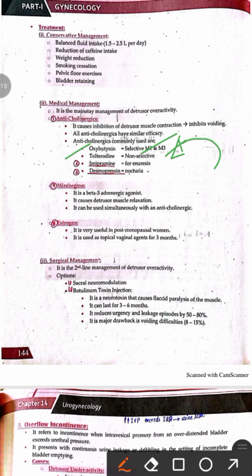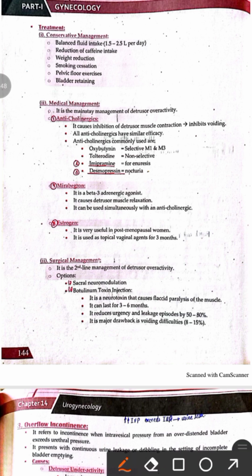Similarly, we can also advise tolterodine, which is a non-selective muscarinic receptor antagonist. We can also advise the patient imipramine, which is given during enuresis. And similarly, we can also give the patient desmopressin. Desmopressin is an ADH analog, and it causes the reabsorption of water, and hence reduces the volume of the urine. And desmopressin is usually advised when there are symptoms of nocturia.